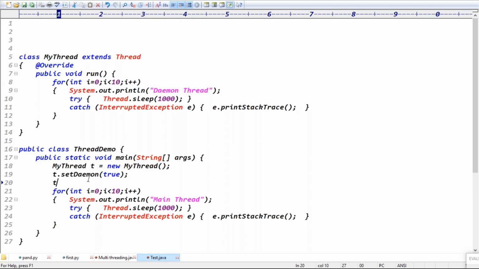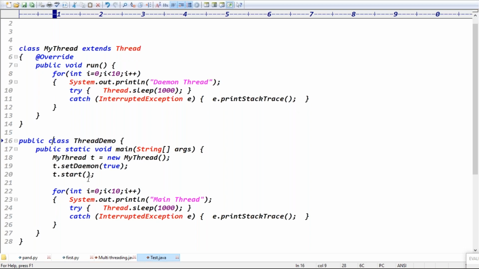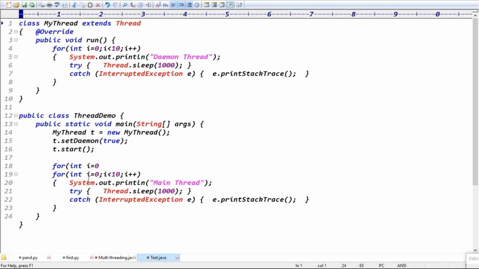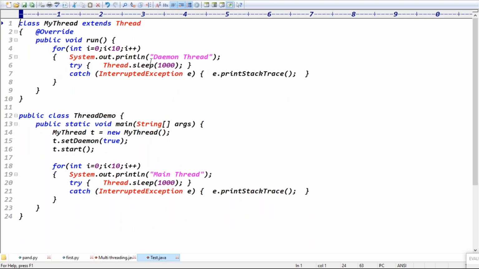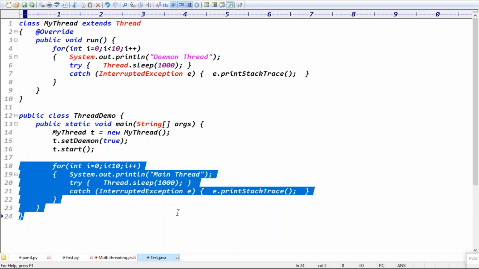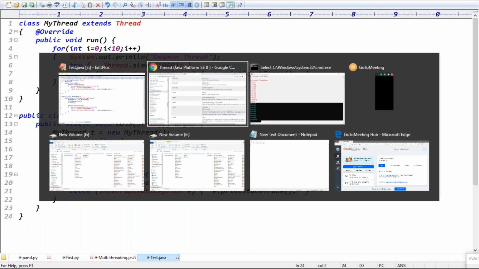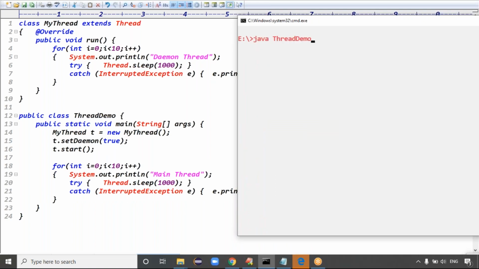Okay. So then you can write t.start, right? Before starting the thread, we can set the nature to the thread. The nature we are setting is daemon nature, right? Exactly. So here the daemon thread is printing how many times, guys? 10 times. The main thread is also printing 10 times. Both are running in parallel, right? Yes, both are executing 10 times, it's not a problem.